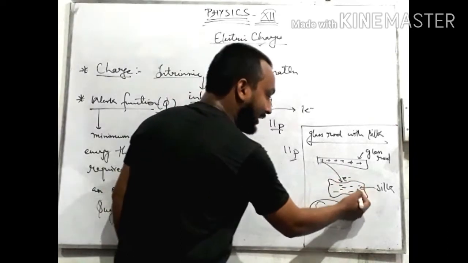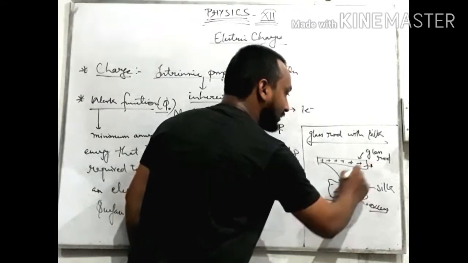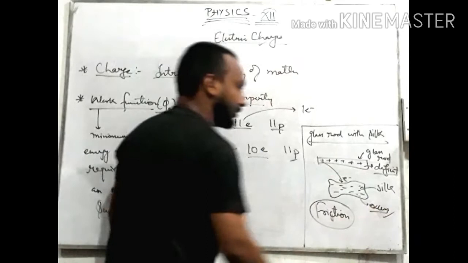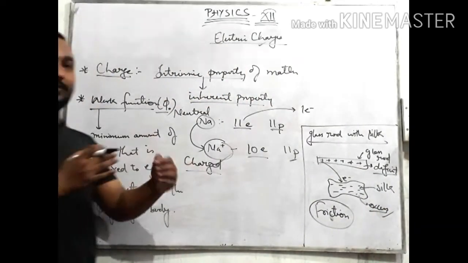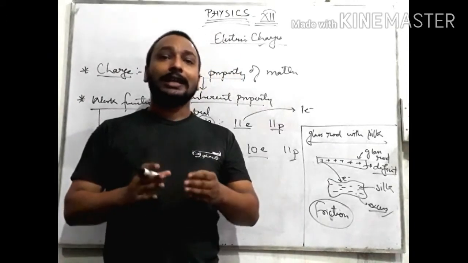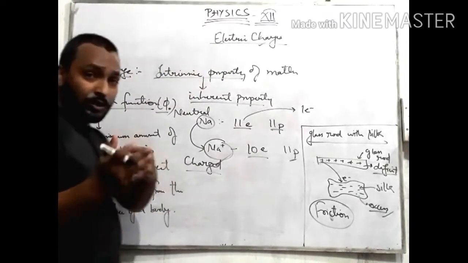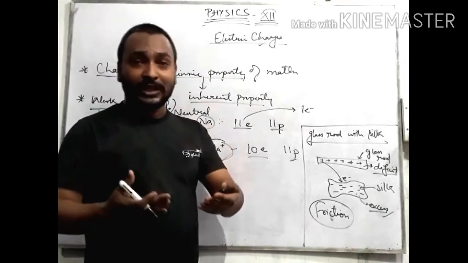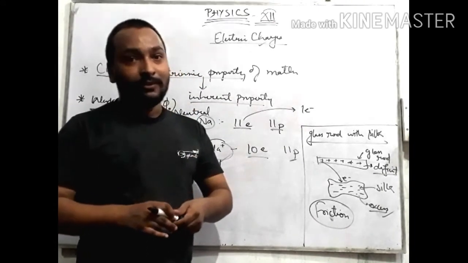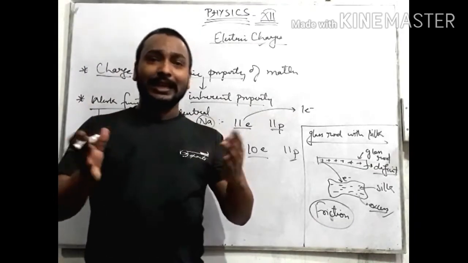Yes. Silk is negatively charged; it has an excess of electrons, while glass has a deficit of electrons. So you can say that a body gets charged because of transfer of electrons. The basic entity that causes charging of a body is the electron. If a body loses electrons, it gains positive charge. If electrons are gained, the body gains negative charge. This is about the charging of a body which we see in daily life.